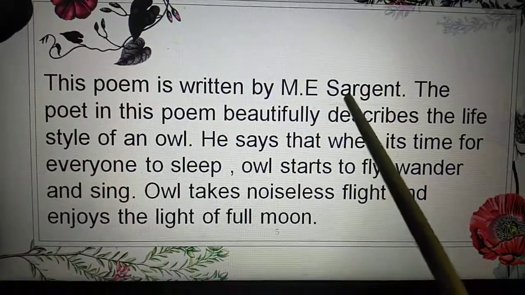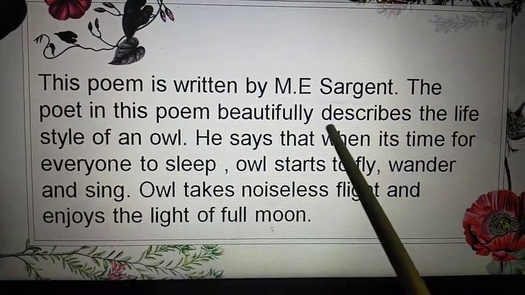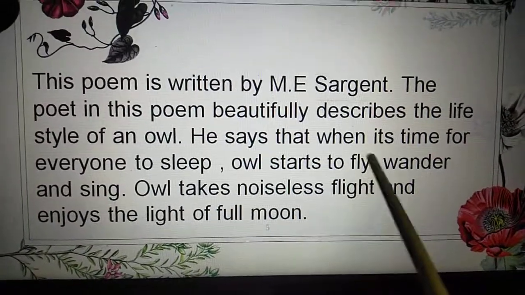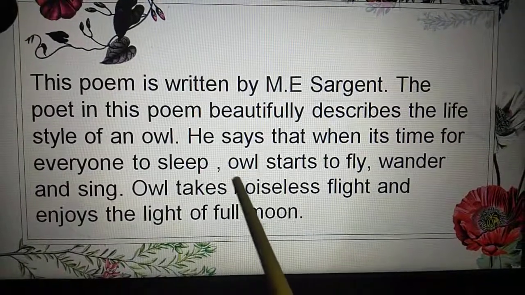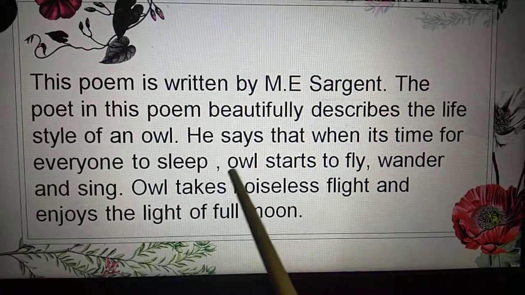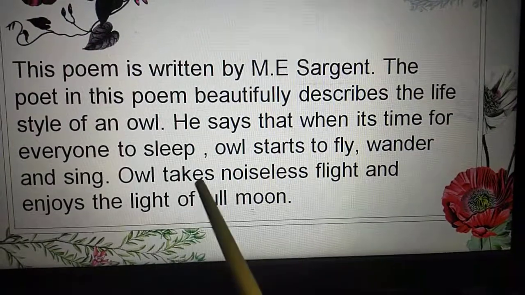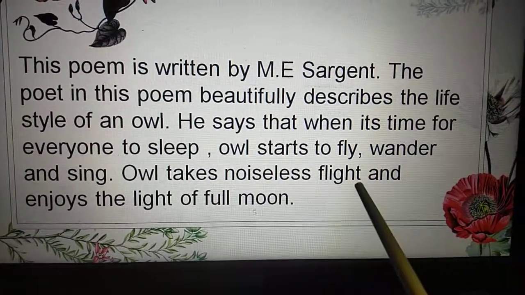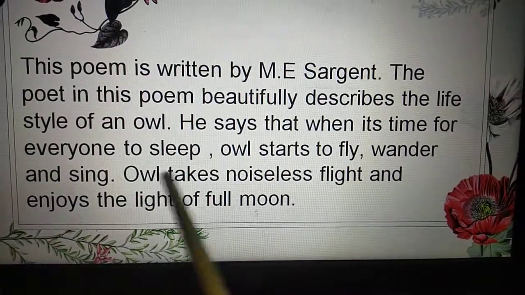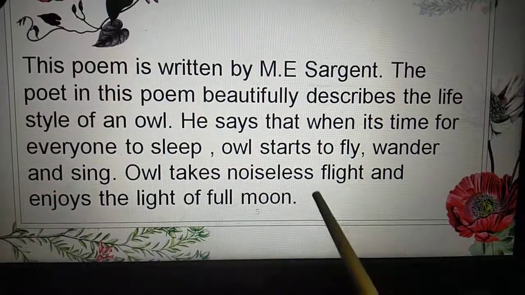This poem is written by M.E. Sargent. I have written the name of the poet. The poet in this poem beautifully describes the lifestyle of an owl. I already told you. He says that when it's time for everyone to sleep, the owl starts to fly, wander and sing. Now they are telling what the owl does when everyone is sleeping. He starts to fly, wander and sing. The owl takes a noiseless flight, so you can't even hear anything when he is flying, and enjoys the light of the full moon.